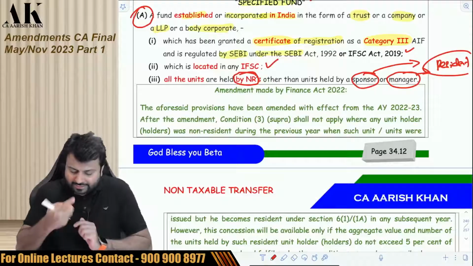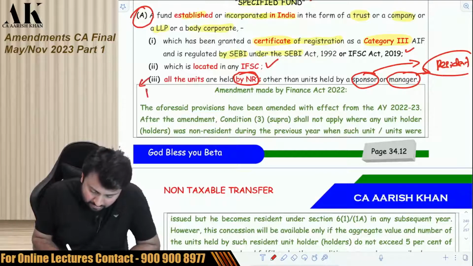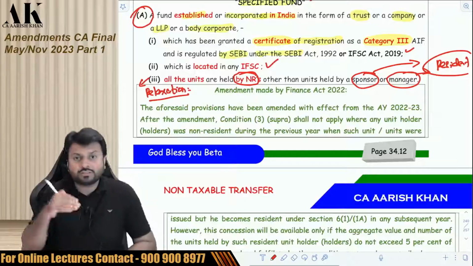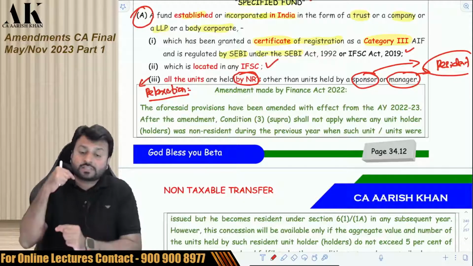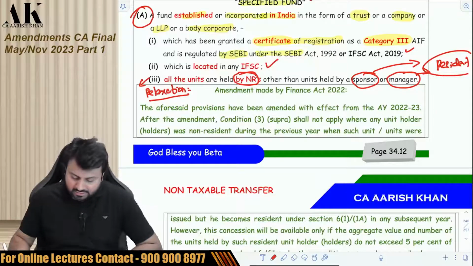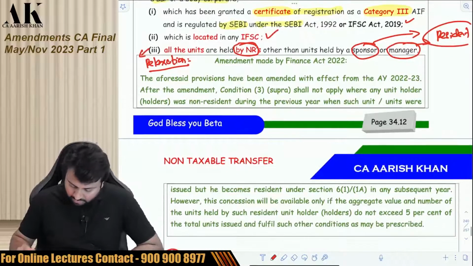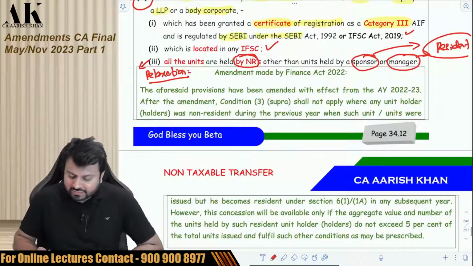Now, there is a relaxation given to this condition. So the government has given some relaxation to this condition, subject to some conditions. The relaxation is not unconditional. The relaxation is conditional. So what is the relaxation conditional on? Let's see, just wait. The aforesaid provisions have been amended with effect from AY 22-23.